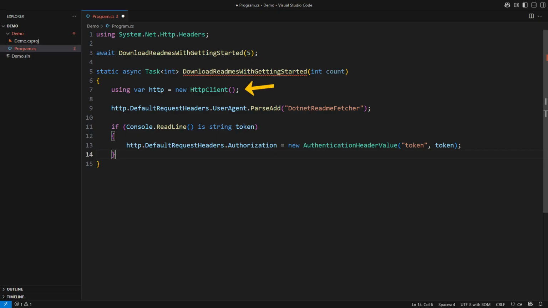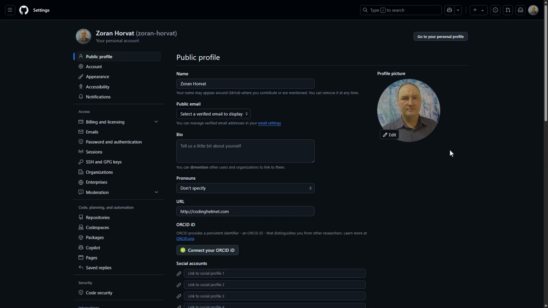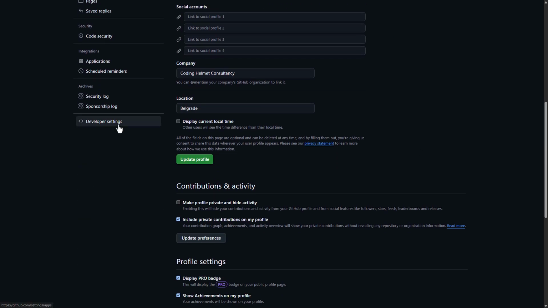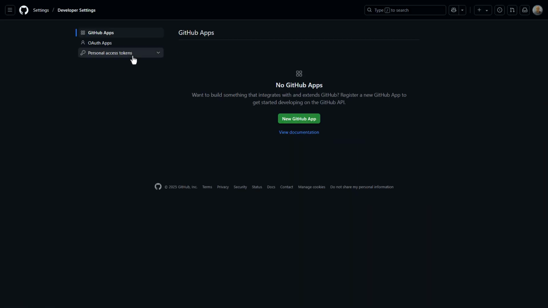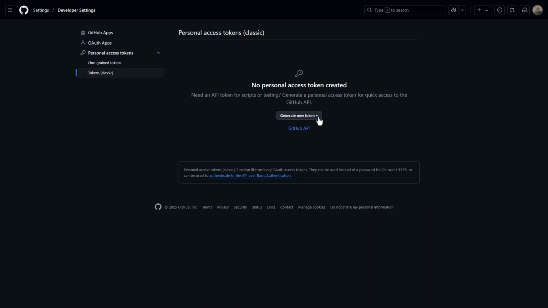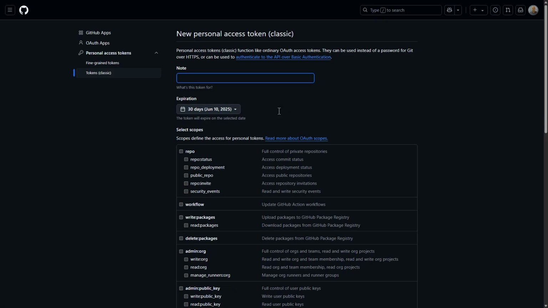There is an HTTP client with an optional personal access token generated by GitHub. In case you wish to try this code, this is how you create an access token. Go to your GitHub profile settings and choose Developer Settings. Pick the Token's Classic option and generate a new token. Give it a name and an expiration date.